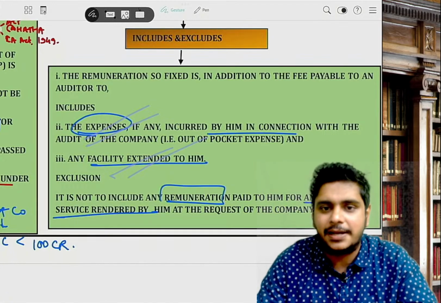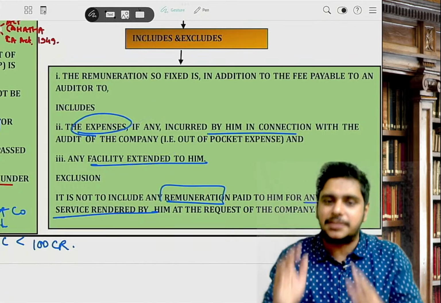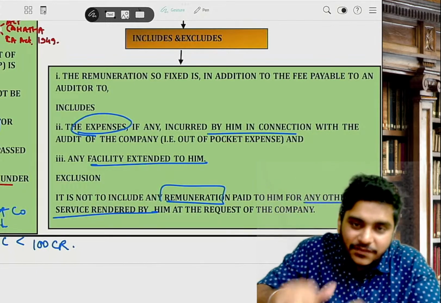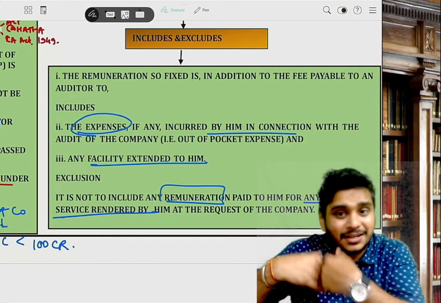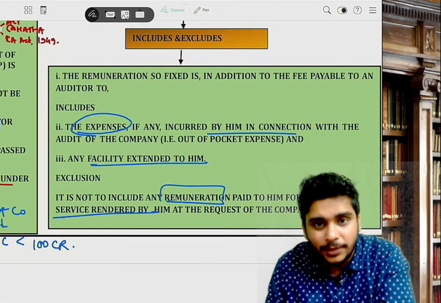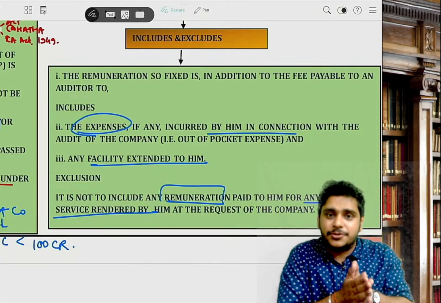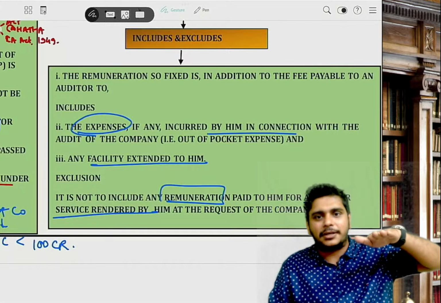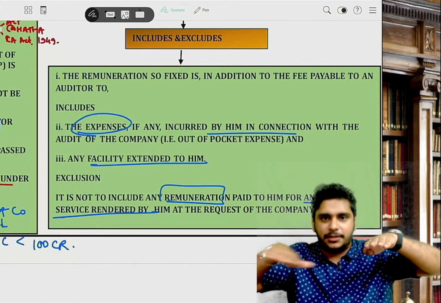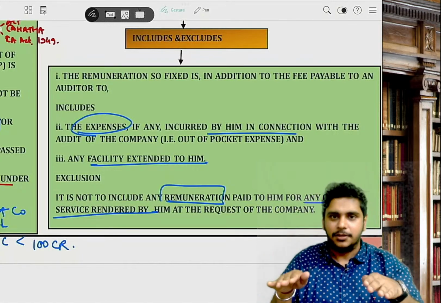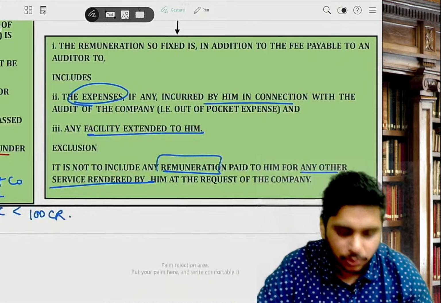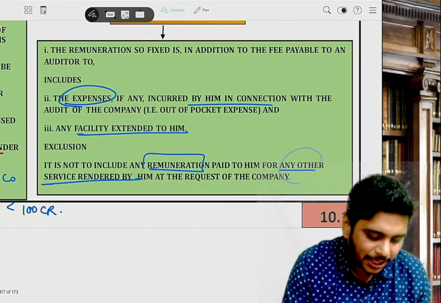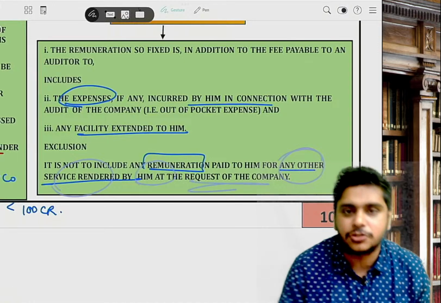But if my auditor is handling, for example, a GST case, an income tax case, or some certification, he is giving some other services in a professional capacity, he will bill me. So it will not be part of the auditor's remuneration. We will pay the money, but you will not put it under the heading auditor's remuneration. It will be a separate money. It does not include any remuneration paid to him for any other services rendered by him at the request of the company.